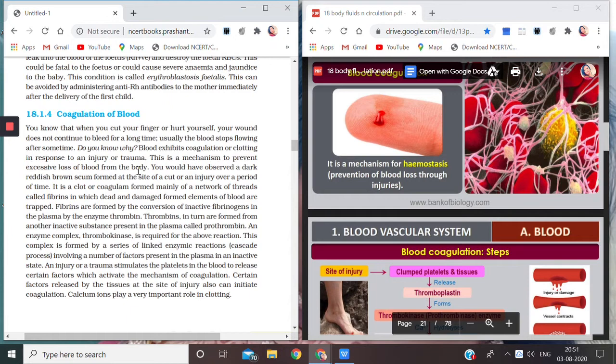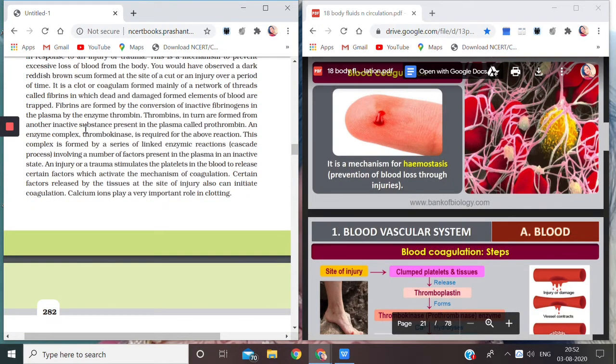You have observed a dark reddish brown scum. If you have ever been hurt, you have seen that on the wound, when the blood stops, a scum is formed over the whole area of the wound. A reddish layer forms, the running of blood stops, and there is a layer which is reddish. After some time that reddish or brown scum will become black and dried, and after some time that black portion will also be removed and you will get new skin just below that wound.